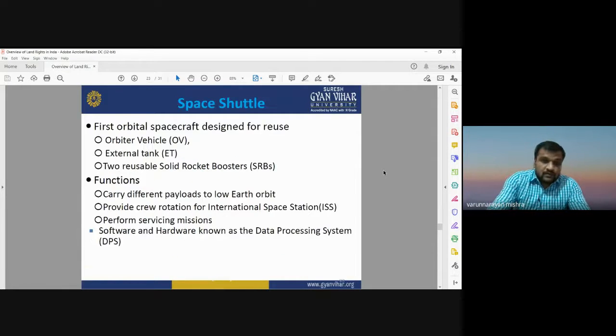Okay. Space shuttles. Space shuttles can also be used for different applications. The first orbital spacecraft designed for reuse is known as the orbital vehicle or external tank. Two reusable solid rocket boosters are used for space shuttles. It can carry different payloads to different Earth orbits. It can provide the crew rotation for the International Space Station. It can perform the servicing missions.